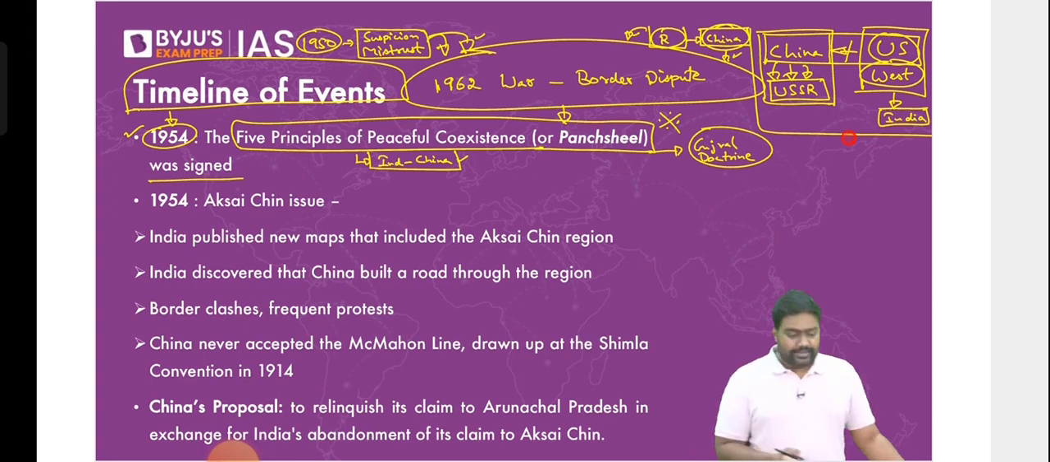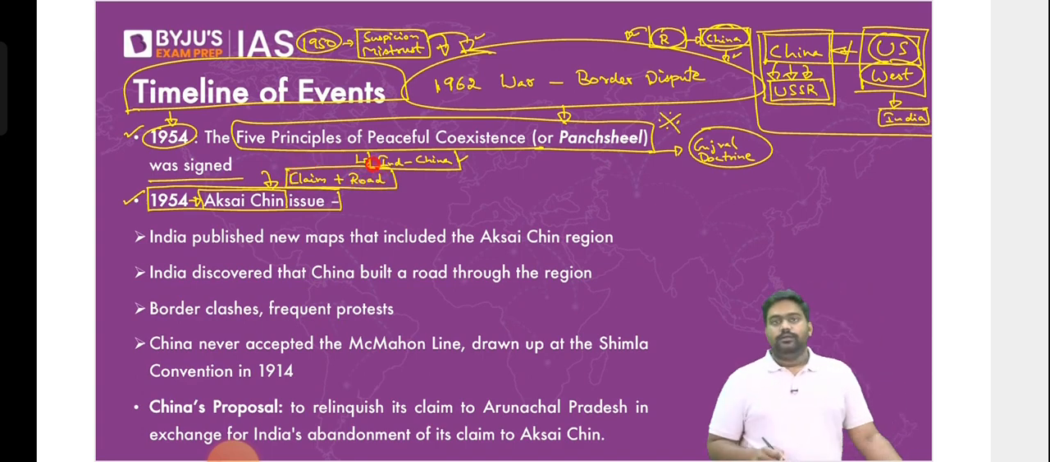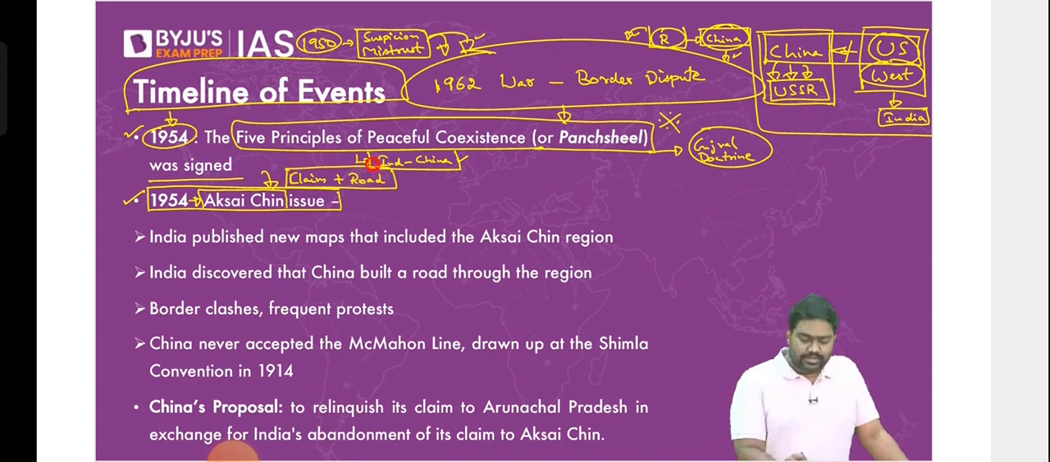It didn't last because of China again. China would go on to trigger the first problem in 1954 by trying to claim Aksai Chin and by starting to build a road via Aksai Chin. Just after the Panchsheel was signed, it was discovered by India that Aksai Chin is seeing a Chinese infiltration.